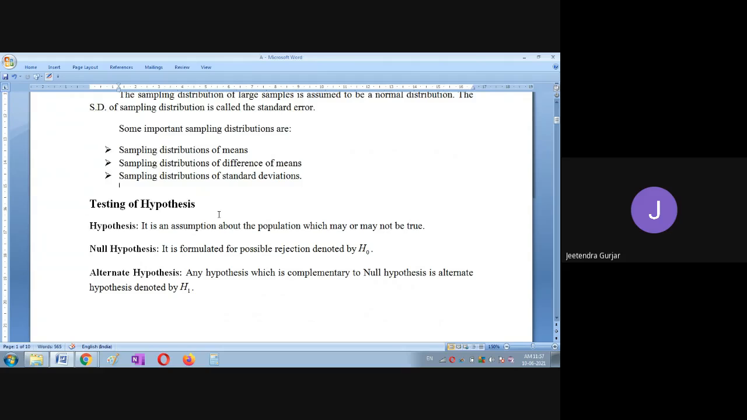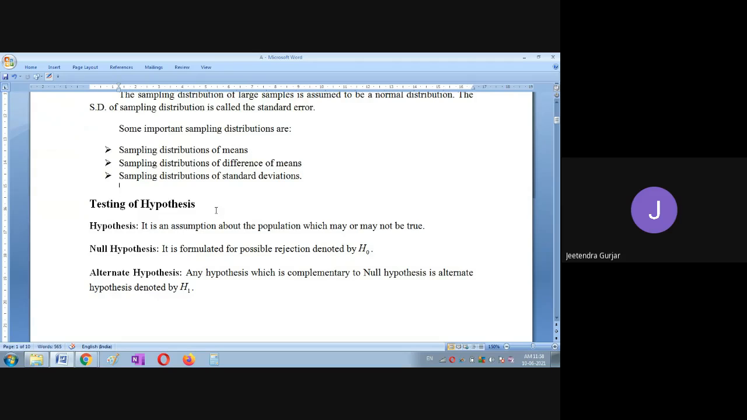Then we come across testing of hypothesis. If they give any statement or assumption, then we take it as the hypothesis. In the last class I told you to assume that it is true, or assume that it is false, right? That is the hypothesis we take. So what is the hypothesis? It is an assumption about the population which may or may not be true. Even if I assume that all my students will get out of out in the final exam, that is my assumption. That is the hypothesis.